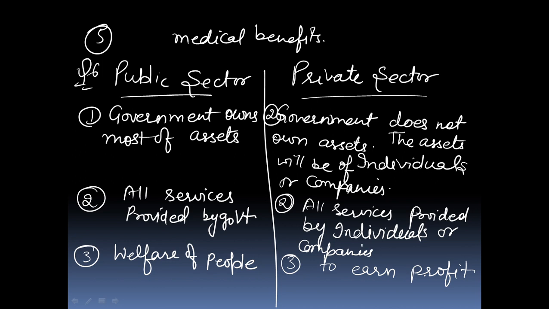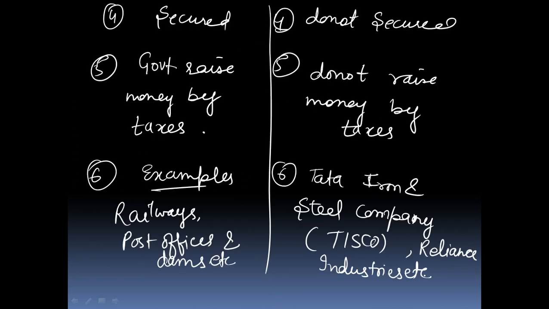Third, the main motive of public sector is to provide welfare of the people, activities which are guided by interest of nation as a whole. Fourth, employees feel secured and there is a discipline and regular work. Fifth, government raises money through the taxes, and for example, sixth point, railway, post office, construction of road, bridges, dams, etc.